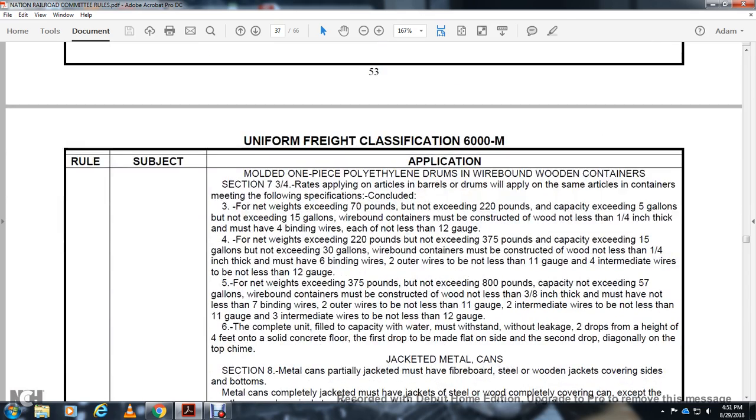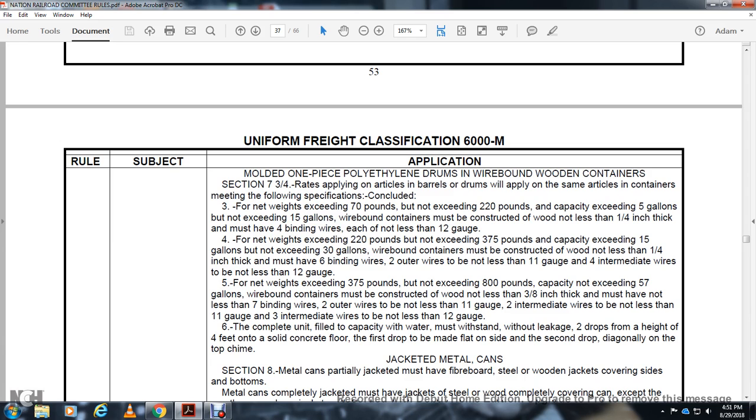Alright, one molded one-piece polyethylene drum with wire-bound container, section 3/4, rate applying with the article. The barrel or drum applies with the same article with containers meeting the final specification, for net weights exceeding 70 pounds but not exceeding 220 pounds, capacity exceeding 5 gallons but not exceeding 15 gallons. Wire-bound containers must be constructed of wood not less than 1/4 inch thick and must have 4 binding wires, each not less than 12 gauge.